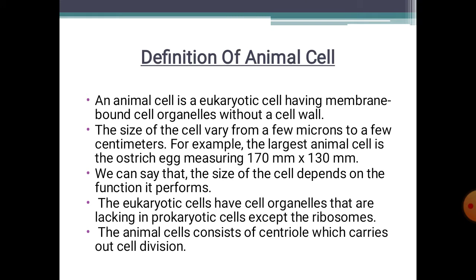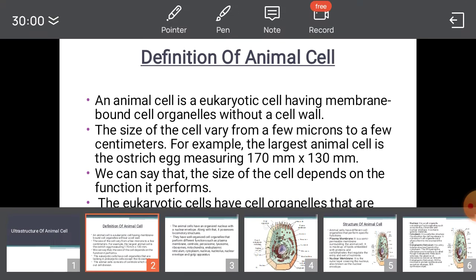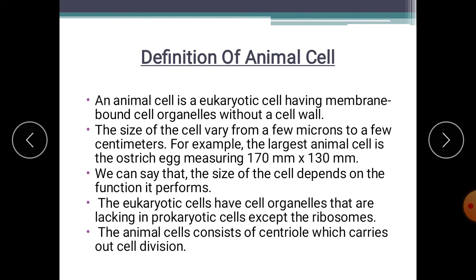Definition of animal cell. An animal cell is a eukaryotic cell having membrane bound cell organelles without a cell wall. Cell wall is lacking here. Cell wall is present only in the plant cell, not in animal cell.